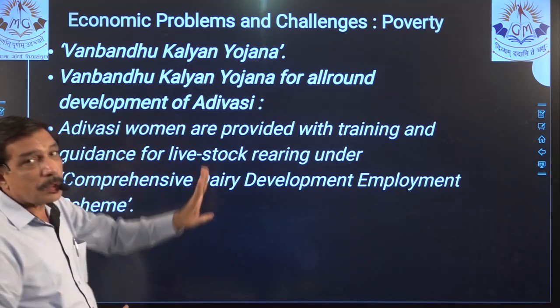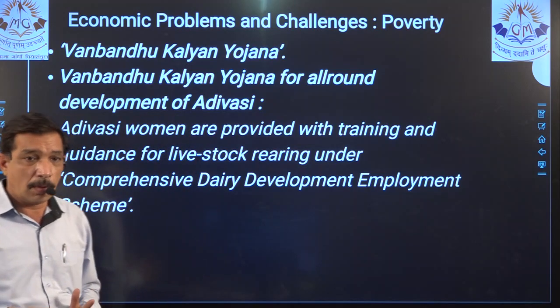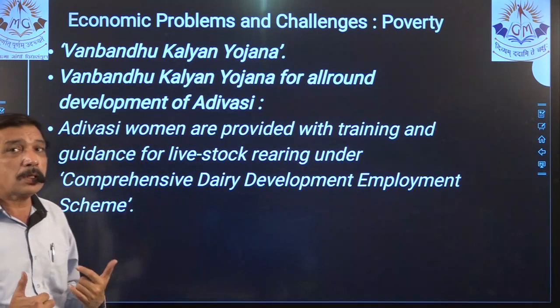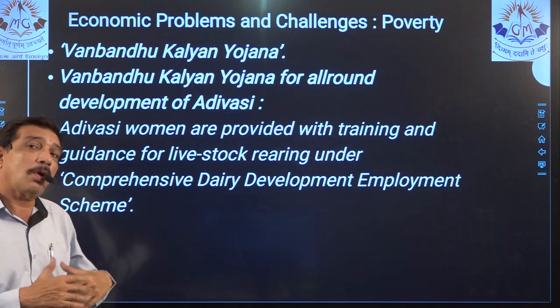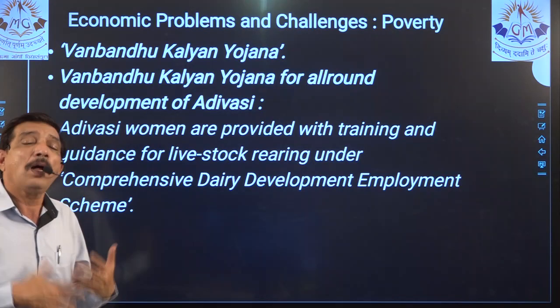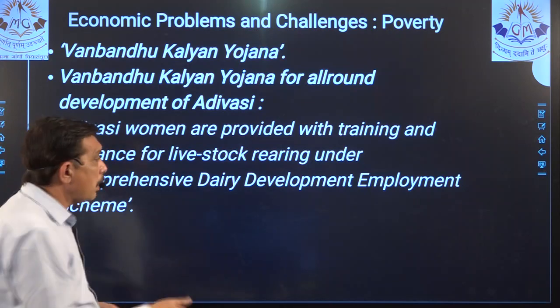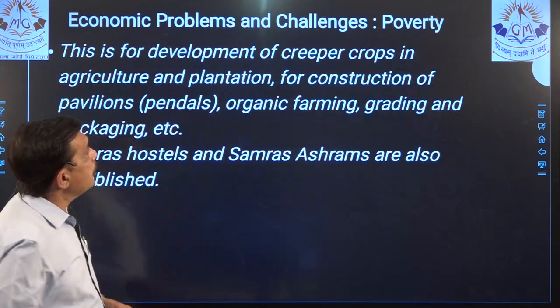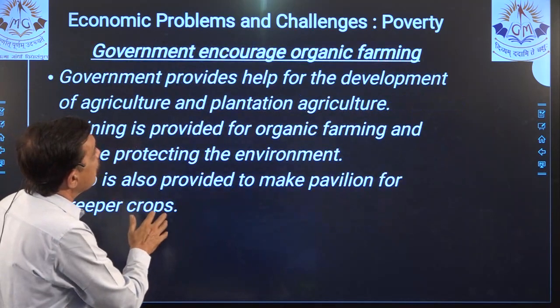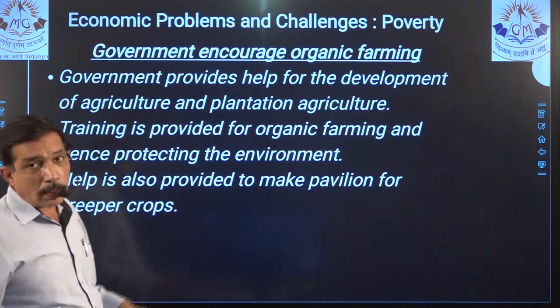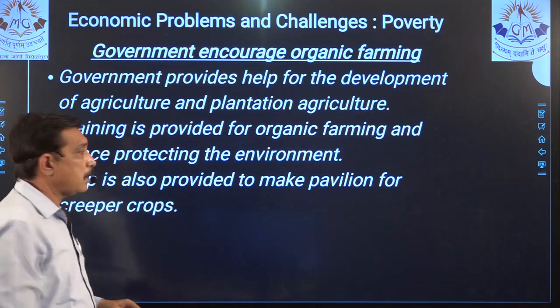Van Bandhu Kalyan Yojana, this is self-employment, right? Because Adivasis have little resources, so you got to go out and help. But then who is going to work? Adivasis are going to work. They just get the help, but then they have to work it out themselves, right? So this is self-employment. Government encourages organic farming, again self-employment.